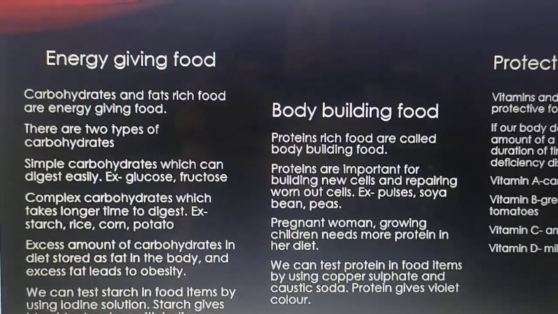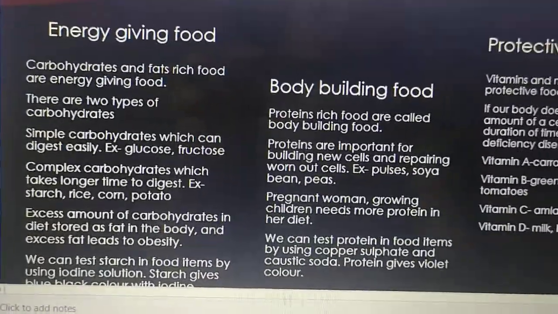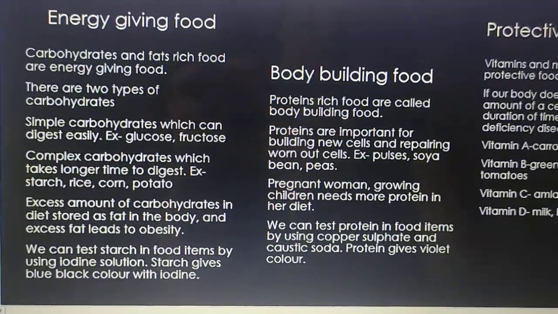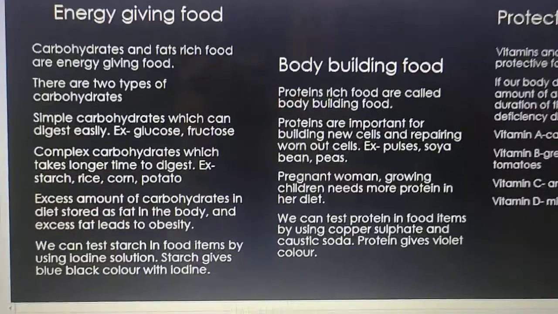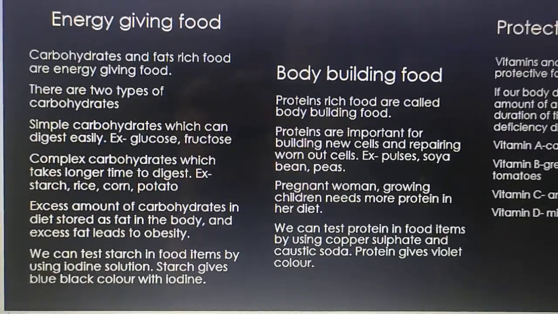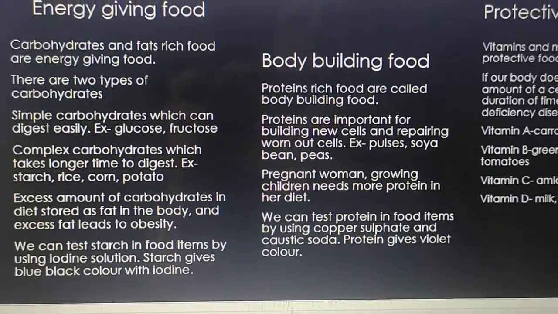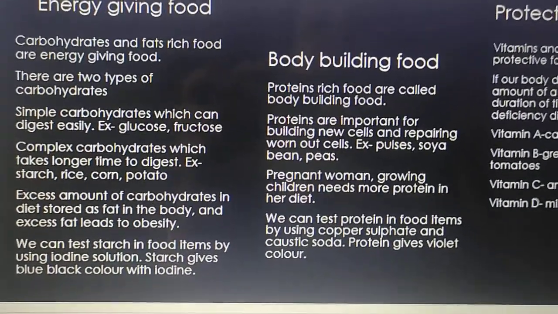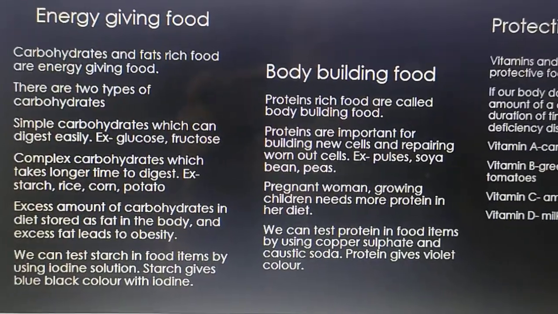So we can test starch in a food item. How can we test the starch? Suppose any food item contains starch, how can we test that? We can test the starch present in a food item by using iodine. Iodine solution, if we mix it with starch, gives us a blue black color. Keep this in mind. How can we test the starch? With iodine, and it gives a blue black color.